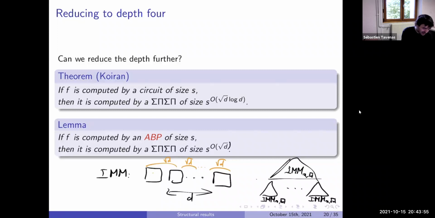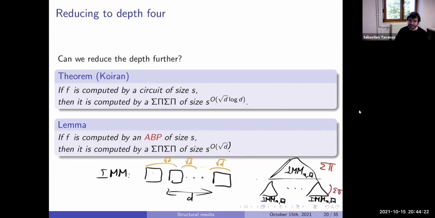Now we expand this thing completely. The number of monomials is at most S to the square root of N to the square root of D. So we say it's a sum of products of size S to the square root of D, same here. I write it as a sum of products. And you get something which is depth 4 inside S to the square root of D.